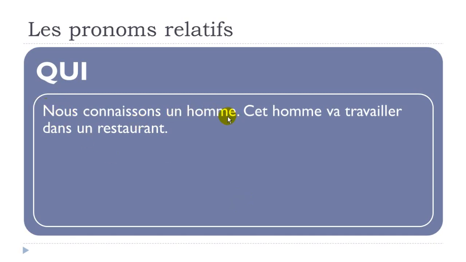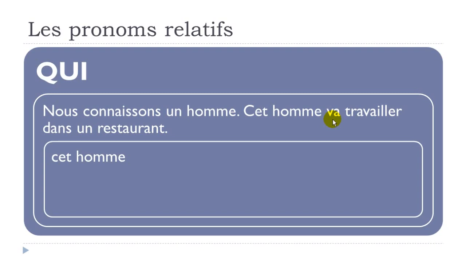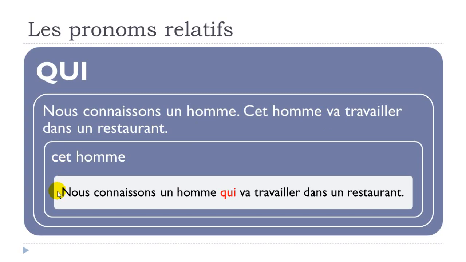Nous connaissons un homme. Cet homme va travailler dans un restaurant. So in that case, what do we have here? We've got a second sentence in which we've got this is going to work. So va, it's aller. That's what we call futur proche. So this man, cet homme, is going to work, va travailler. So, of course, same thing here. We don't want to repeat cet homme or un homme. So we will get this: Nous connaissons un homme qui va travailler dans un restaurant. Alright, so just before the verbs here. So it's quite simple.